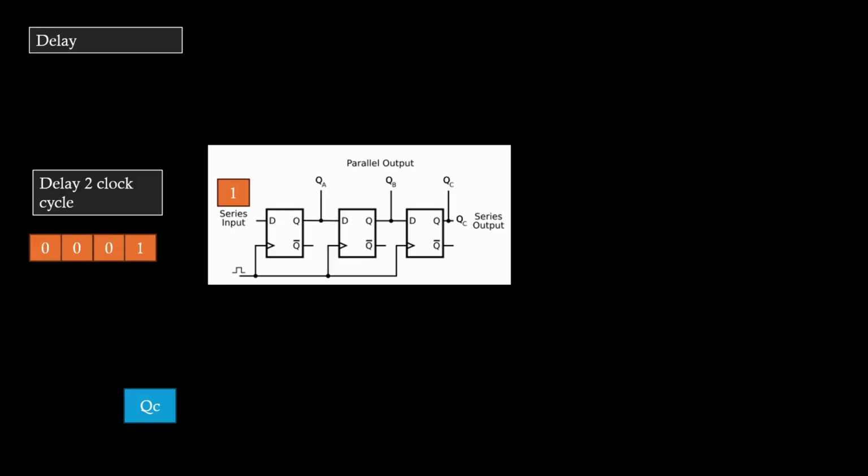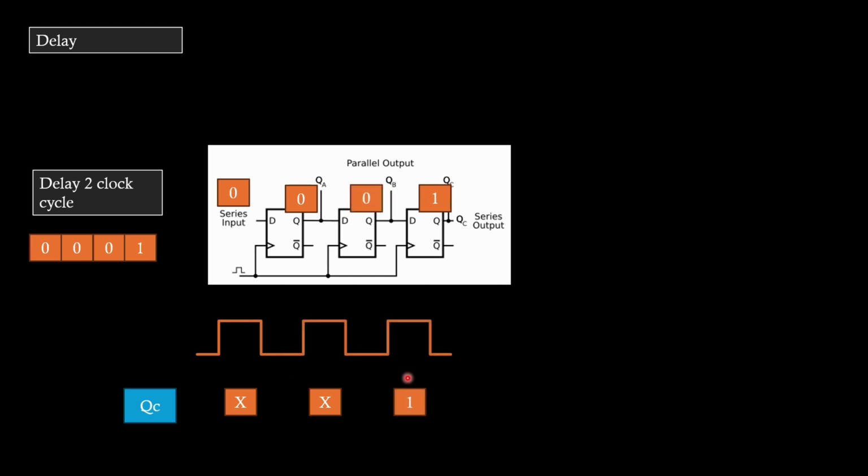So we can use that mechanism for a delay. In this example, we want to delay 2 clock cycles, and we send this string of bits, or just a hex, to this series of D flip-flops to see how it works. QC is the final output. We have 1 there. In the first cycle, QC is X, which is unknown, because we assume we don't have any value before it. In the next cycle, the input of 1 becomes the output of the other, so it moves across all the flip-flops. As you see, after 2 cycles, the value of QC is 1, so it's delayed 2 clock cycles.